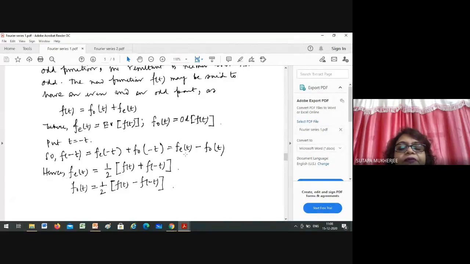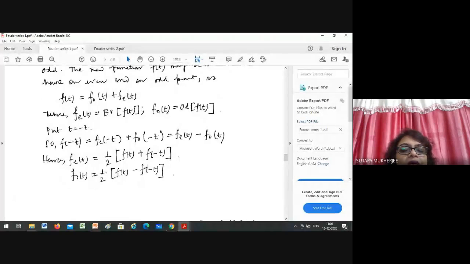So in an even function, it will be the same, and in an odd function there will be a minus. So f even equals f(t) plus f(minus t) by 2, and f odd equals half of f(t) minus f(minus t) by 2.